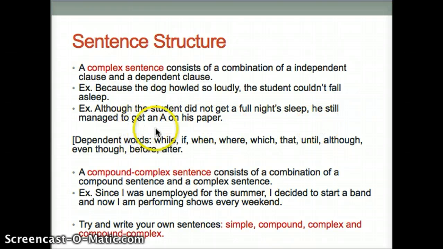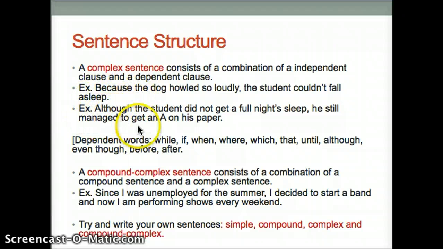Another example: although the student did not get a full night's sleep, comma, he still managed to get an A on his paper. The first part of that sentence, although the student did not get a full night's sleep, has a subject, the student, and a predicate, did not get a full night's sleep. It can't stand on its own because of its dependent word.